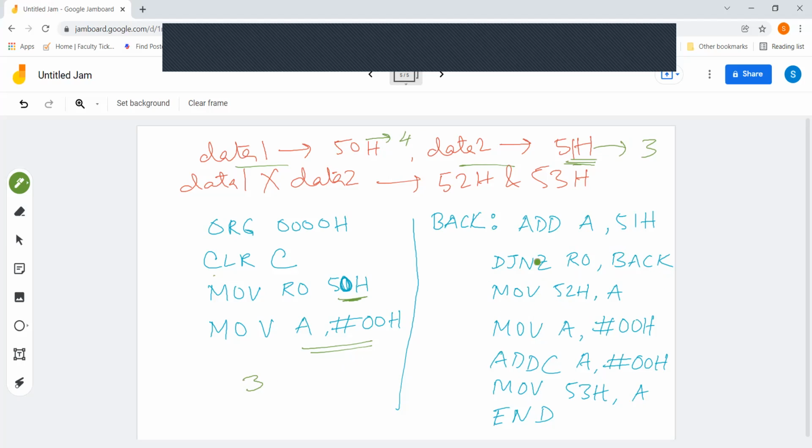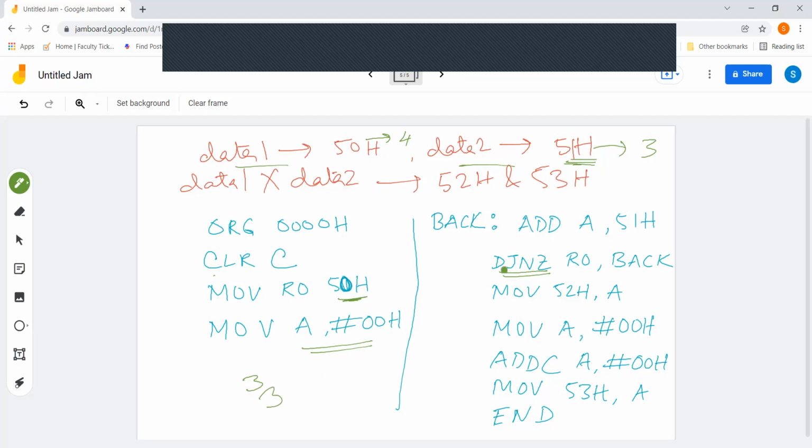Now we are doing that instruction, DJNZ R0, once again. It is decrementing R0. R0 is storing the data in 50 hex, that is 4. So it will decrement once, 4 will become 3. And if it is not 0, it is going to go again here and add once again. The accumulator is already having 3, and it is going to add 3 once again.